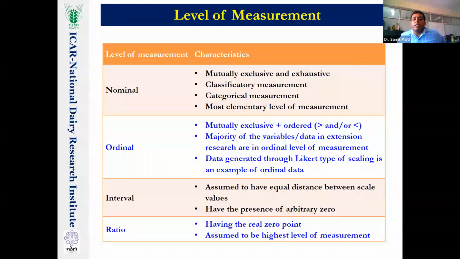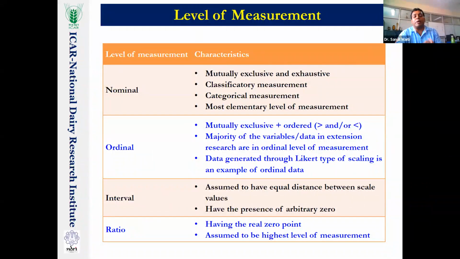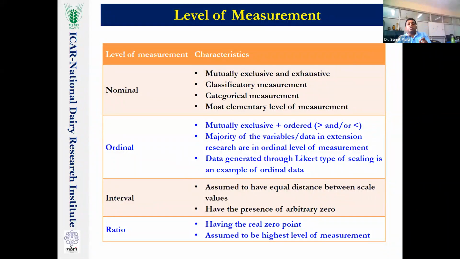Sometimes it is considered a classificatory level of measurement and also categorical measurement. Classificatory means classification. Remember the jersey numbers: each player has a unique jersey number. Though at present the number 10 jersey player may be the best one, it does not necessarily mean that; Ronaldo used to wear the number 7 jersey. That means a unique identification to a particular respondent, a particular code of a variable, and it is considered the most elementary level of measurement. If you are asked in the exam which is the most elementary level of measurement, you have to tick the nominal level of measurement.